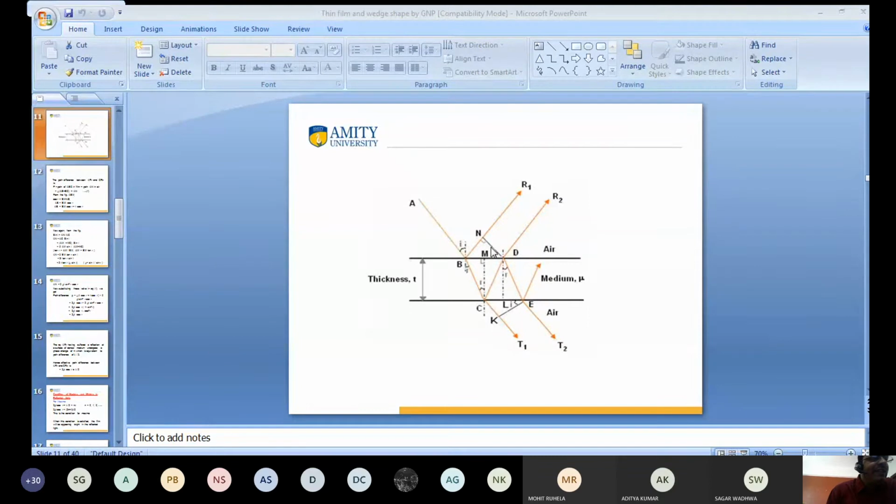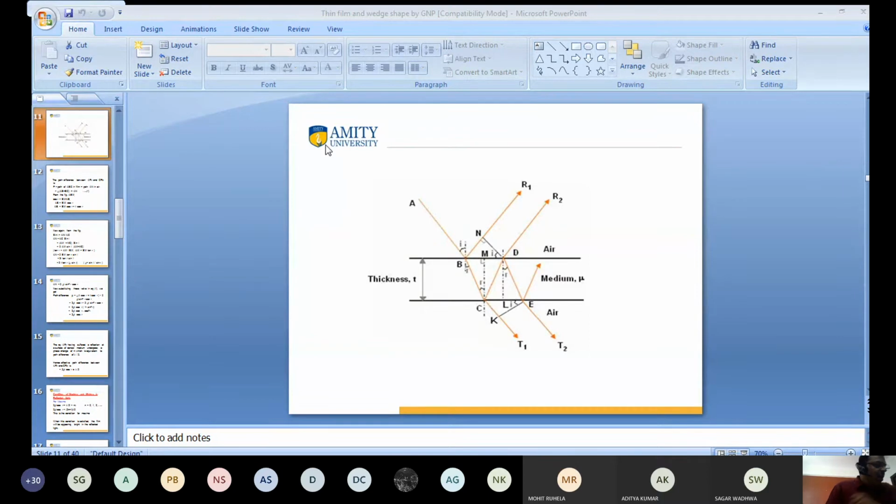Suppose this is the surface of any medium. I'm not talking about a specific surface; suppose any medium has thickness t. Have you seen the thickness t? Yes, sir. The refractive index of the medium is mu. This is air, this is air. The light is incident here.